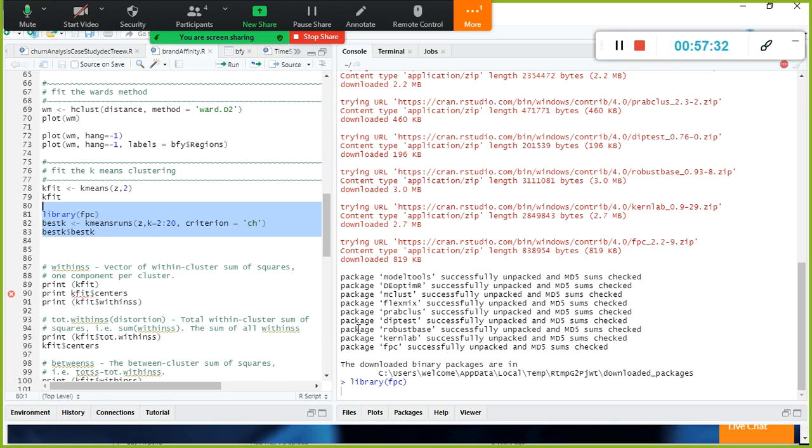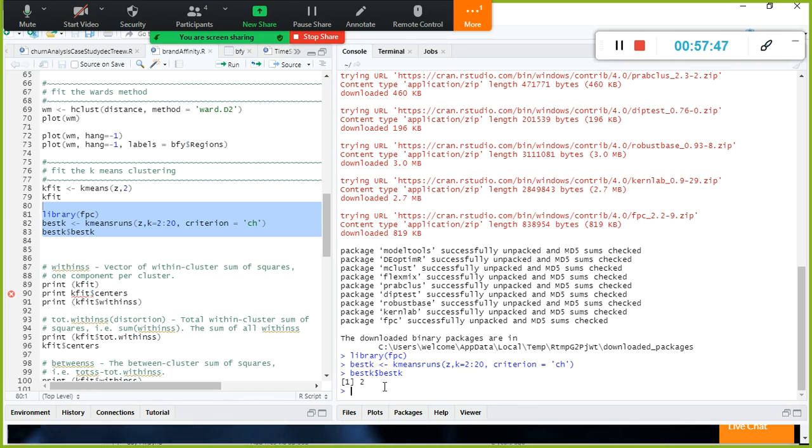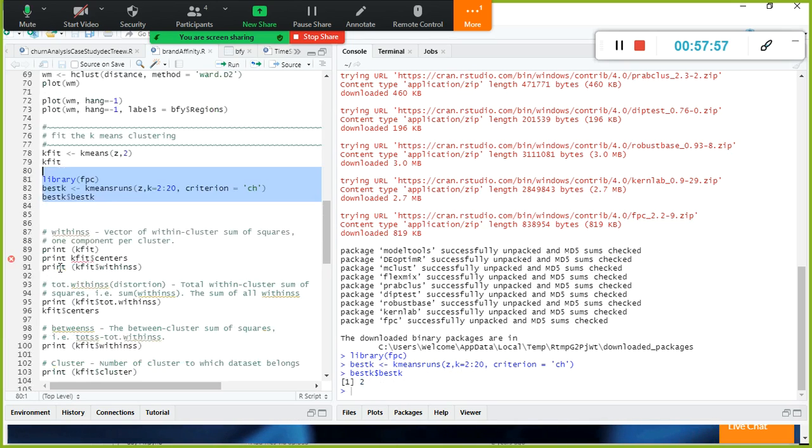So I installed the FPC package successfully, and next, in order to use this, I need to import it. In R, you have to use a function called library to import the package. Look here, it suggested me to use only 2 clusters. Don't use fewer than this, don't use more than this. Fewer than this doesn't make any sense. Don't use more than 2, that is what it says.